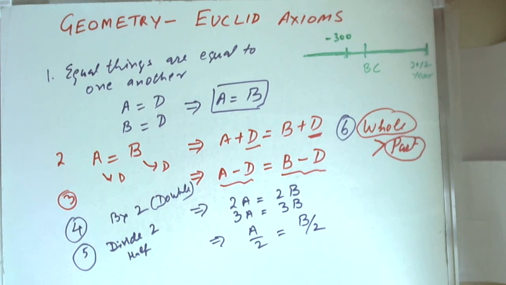Now if you see, all these 6 statements which are written here are obviously true. They don't require any proof, and they are true not only for geometry, they will also be true for any other branch of mathematics or any other branch of science. They will also be true for economics, in commerce, and when you are comparing currencies. So these are axioms, statements of universal truth.